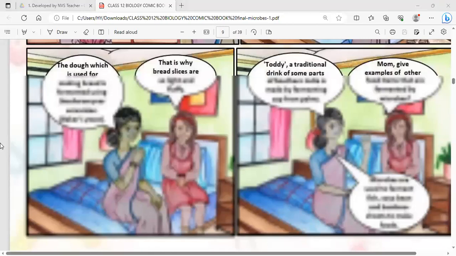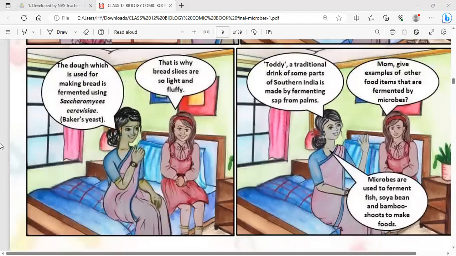It is also fermented with the help of yeast, which is called Saccharomyces cerevisiae. It is the baker's yeast. The bread slices are so light and fluffy because of the fermentation. Toddy is a traditional drink of some parts of South India. It is made by fermenting the sap from the palm. So the sap or liquid which we get from the palm tree, if we ferment that, we get toddy in South India.